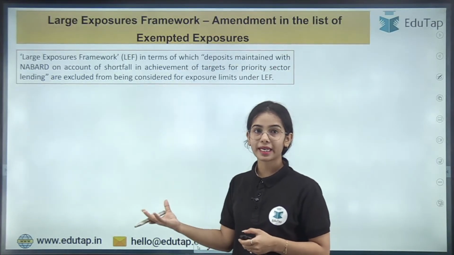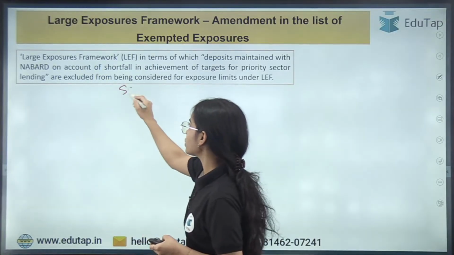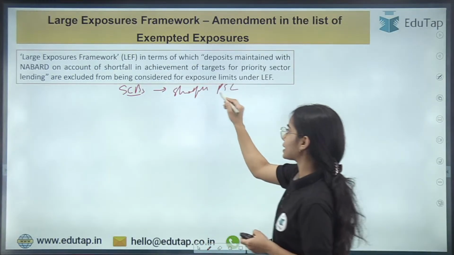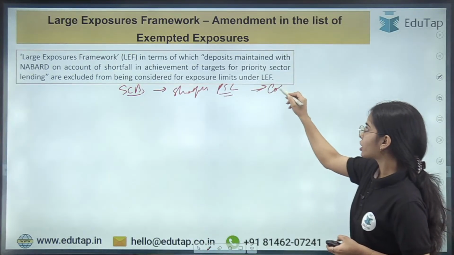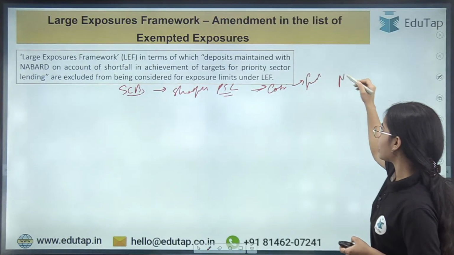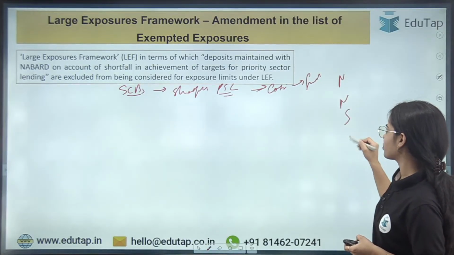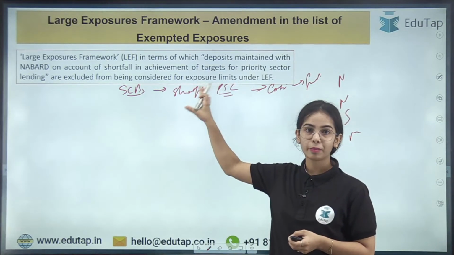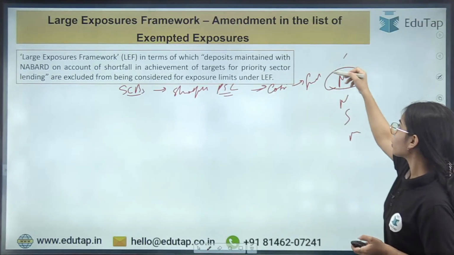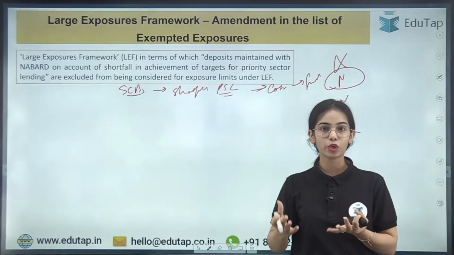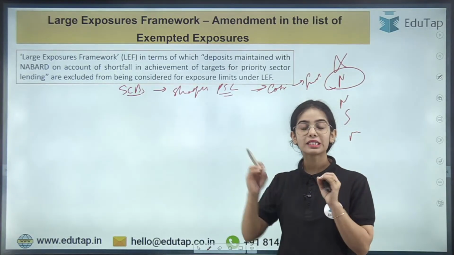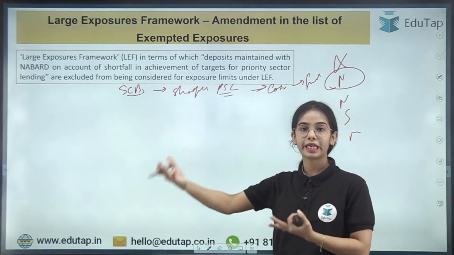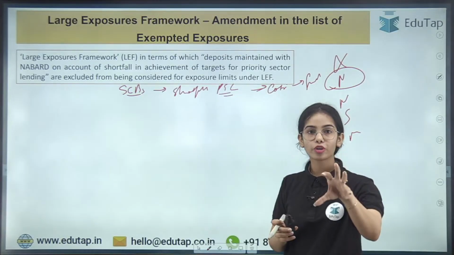Now coming to the amendment that has happened. For the scheduled commercial banks, it was said that if they have a shortfall in priority sector lending, they will have to contribute to the funds under NABARD, NHB, SEBI and Mudra and such. Okay, so if the scheduled commercial bank is contributing for the shortfall in priority sector lending to NABARD, it will not be calculated in the exposure limit of the scheduled commercial bank. Okay, because this is the mandate of the Reserve Bank of India, and the RBI is mandating the scheduled commercial bank to contribute to a fund.